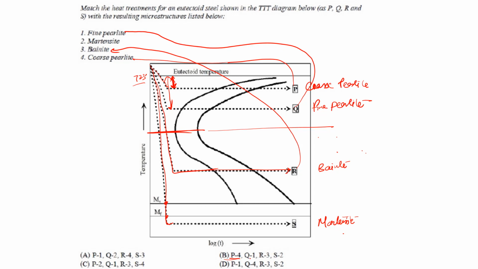So P matches with 4, Q matches with 1, R matches with 3, and S matches with 2, right? So option B is your correct answer.